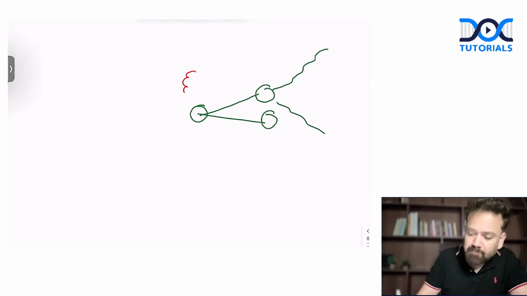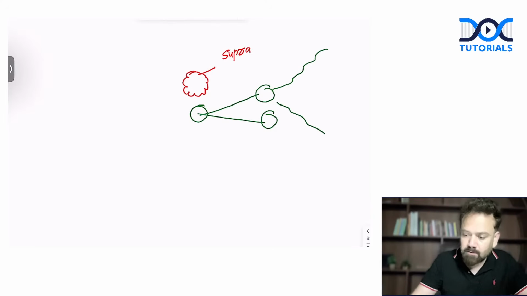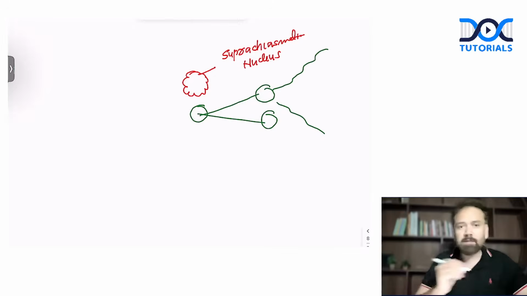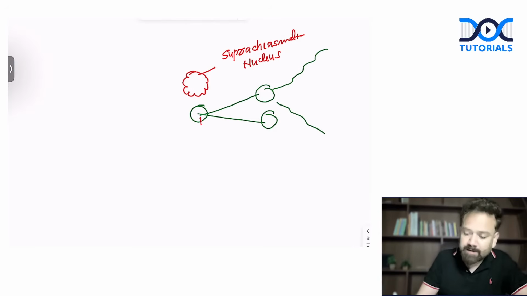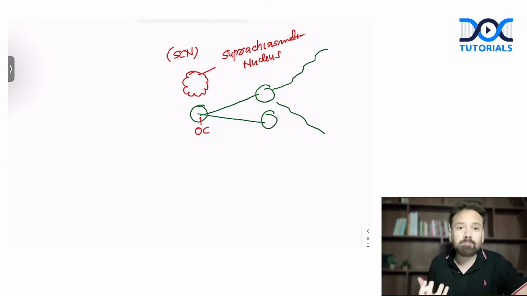Above the optic chiasma, we have a nucleus called the suprachiasmatic nucleus, which is giving the sense of light.